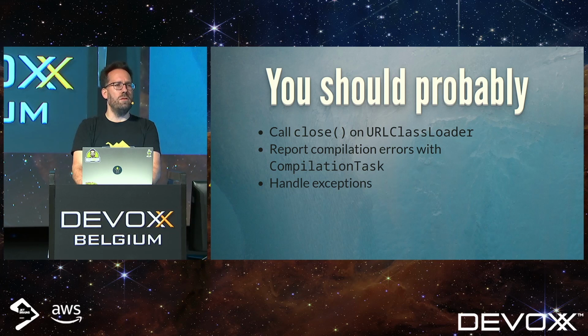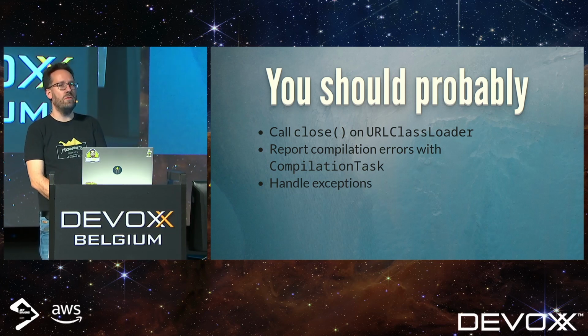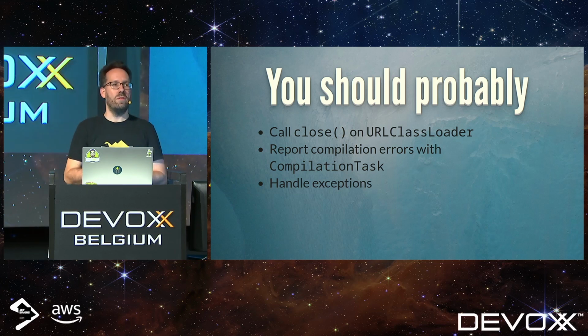So, of course, this code isn't very nice, because the URL class loader is a closable thing, so you should probably call close on that, which we don't do. You can report compilation errors if the string in the text block is incorrect, which you probably should be doing. And then there's a whole bunch of exceptions that could be thrown that you need to handle normally. But that's not why we're here, right? We're here to mess things up, and handling exceptions is not messing things up.